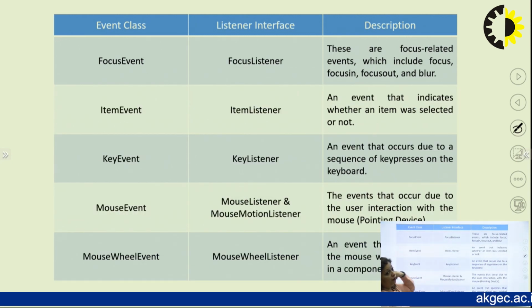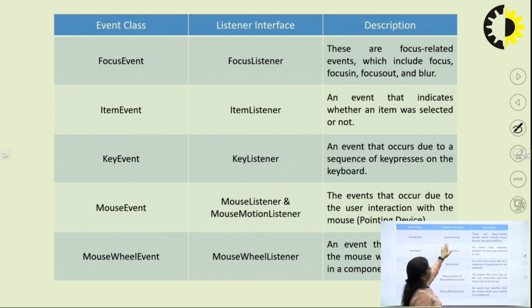Next we have an event class known as focus event, and the interface for this class is focus listener. Whenever an event is generated due to a change in focus, like focus in or focus out, or there is some blur in the object, at that time an event will be generated which will be handled by the focus listener interface.